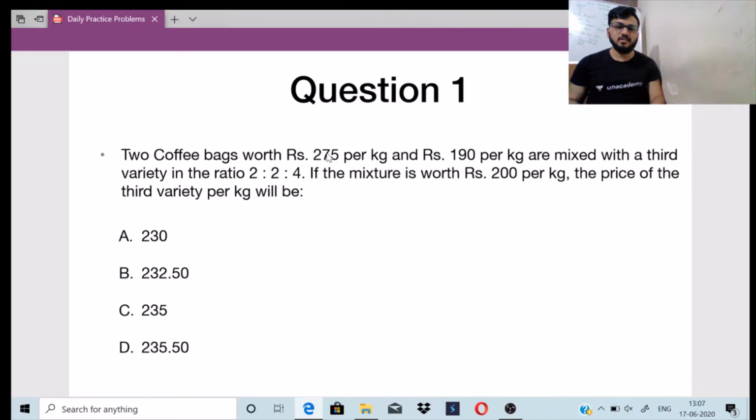Two coffee bags worth rupees 275 per kg and rupees 190 per kg are mixed with a third variety in the ratio 2:2:4. If the mixture is worth 200 per kg, the price of the third variety per kg will be dash.